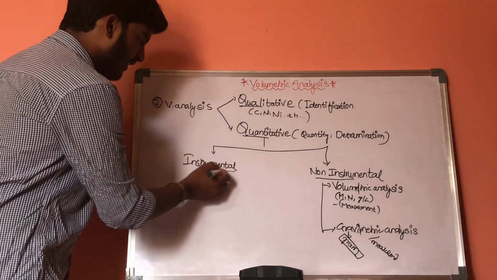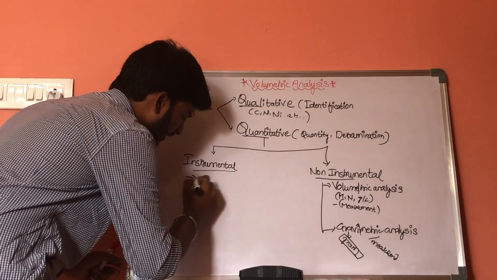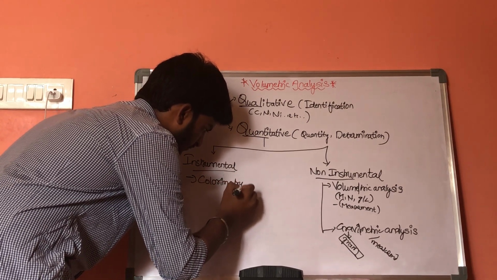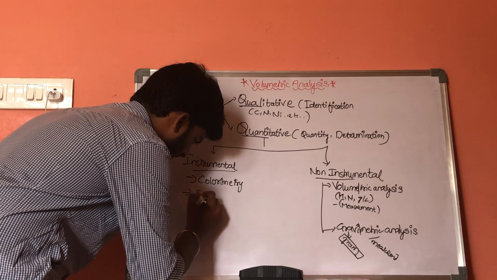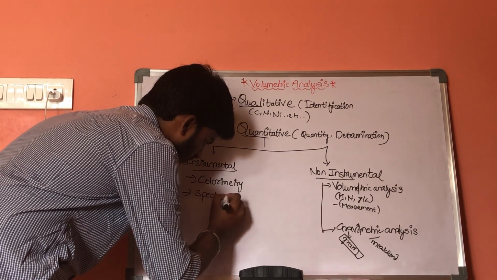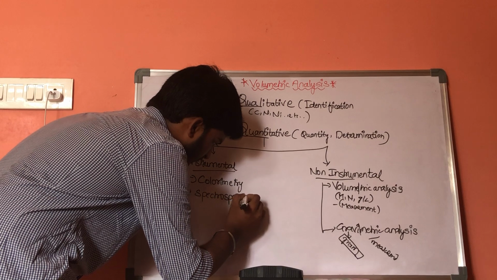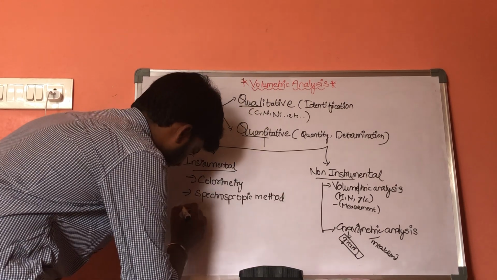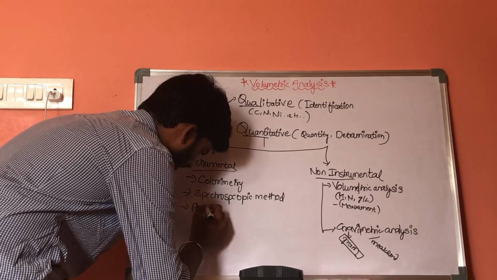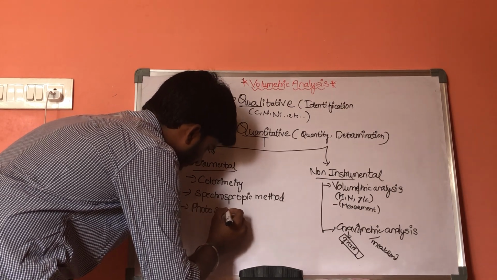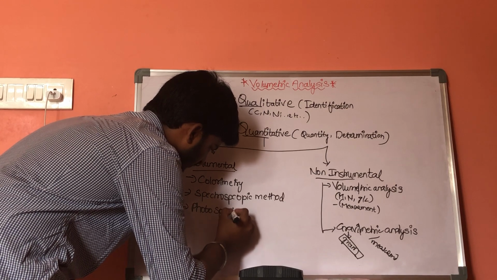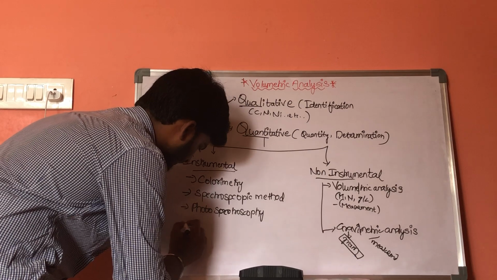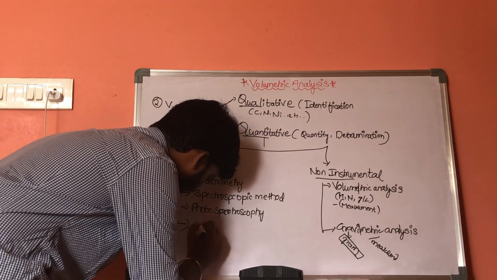Now, this instrumental deals with colorimetry, and spectroscopic method, and photospectroscopic method, and conductometry.